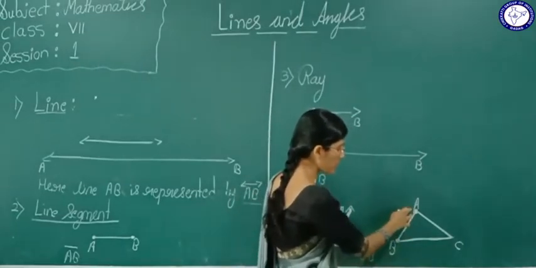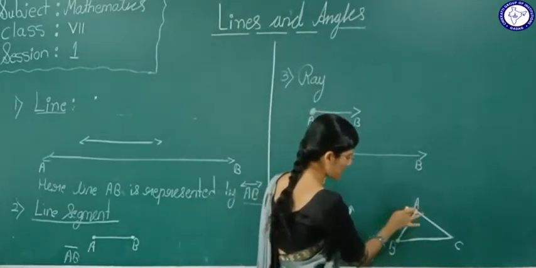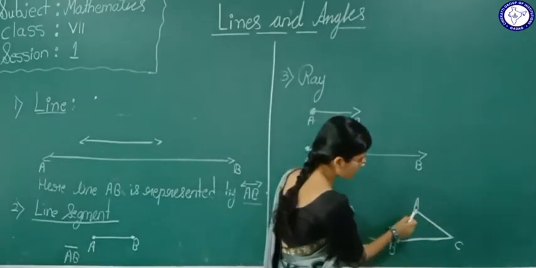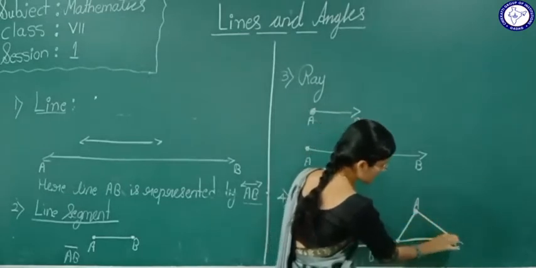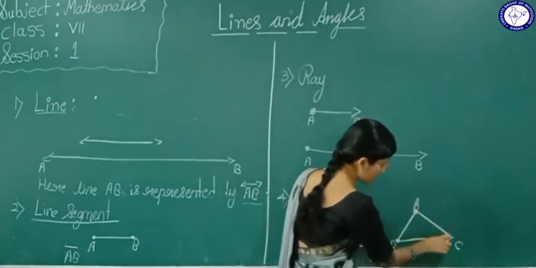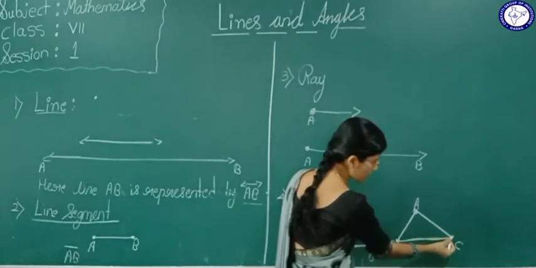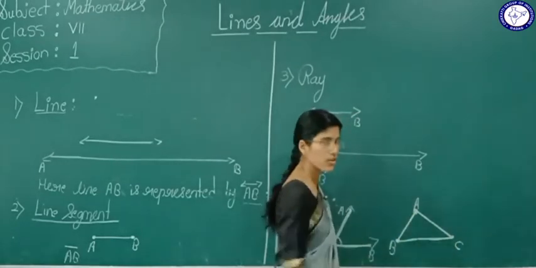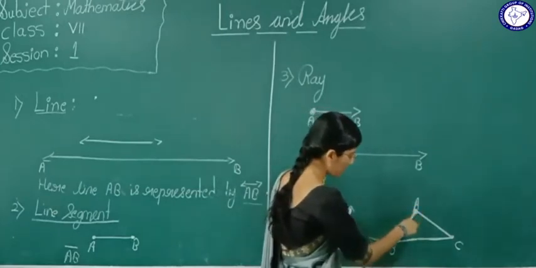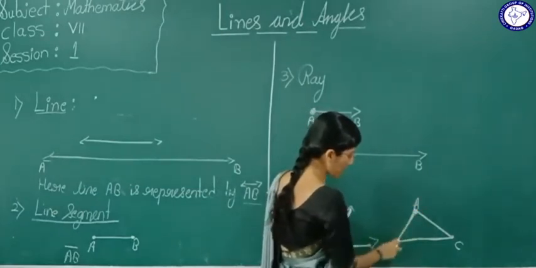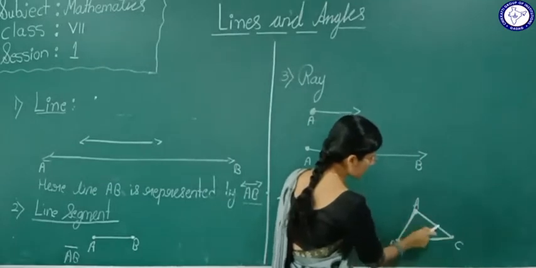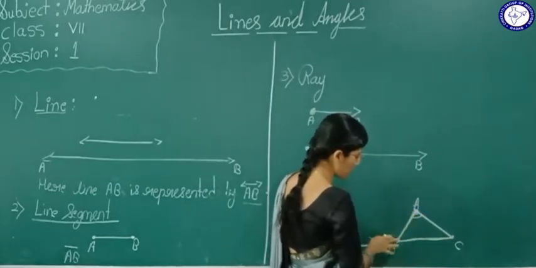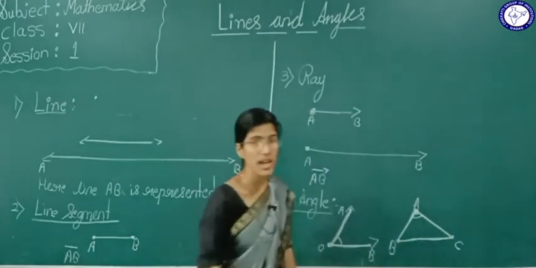So we can form one angle, that is angle ABC. And again, if line segment AC and line segment BC intersect at the point C, we are going to form an angle ACB. When line segment AB and line segment AC intersect at point A, we are going to form an angle BAC. See how many angles we can form here?